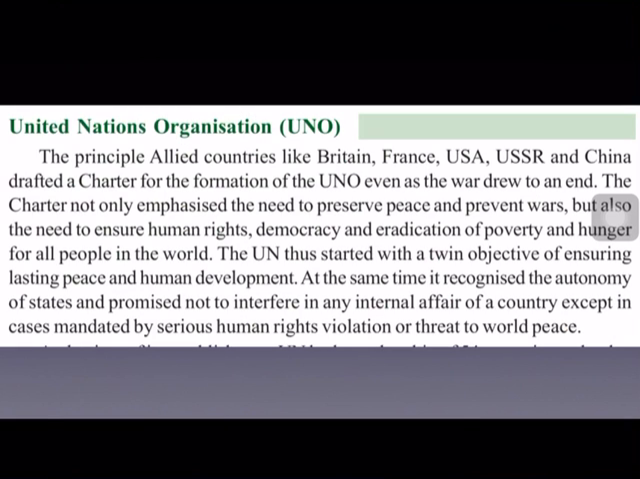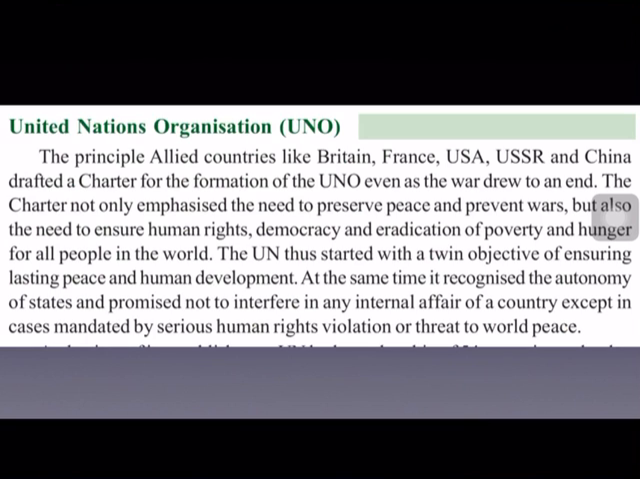Now, UNO, United Nations Organization. I told you it was formed. It was an international organization which was established after the Second World War with the initiative of superpowers like UK, France, USA, USSR, China. UNO was established on 24th October 1945. And it was established with mainly two objectives. The first one was to establish peace in the world countries and human development. And the second one was eradication of poverty and hunger for all the people in the world.